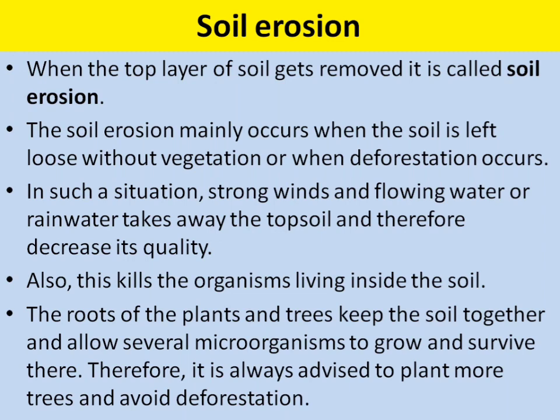As you all know, soil erosion means the removal of the topsoil. Soil erosion is of two types: caused by natural causes and by human activity. The natural causes are floods, heavy rains, winds and dust storms. The human activities that cause it are cutting of trees, that is deforestation, overgrazing, poor farming methods or the burning of forests.